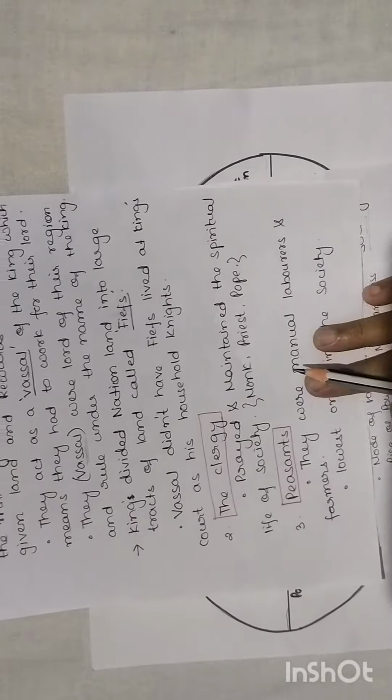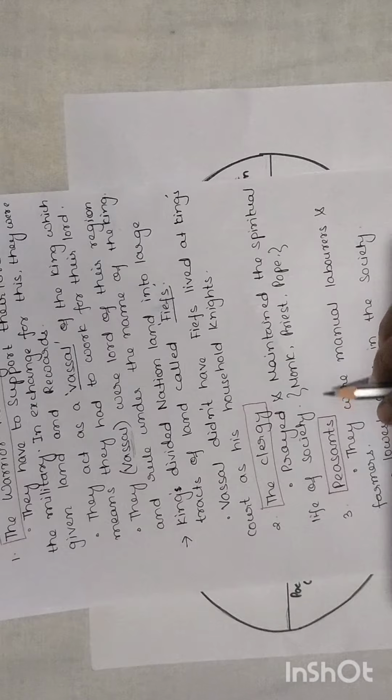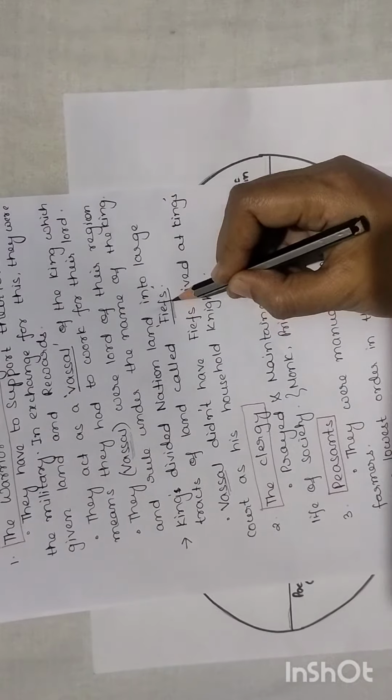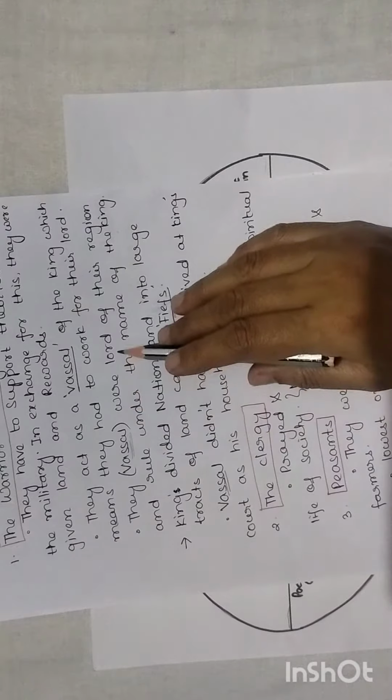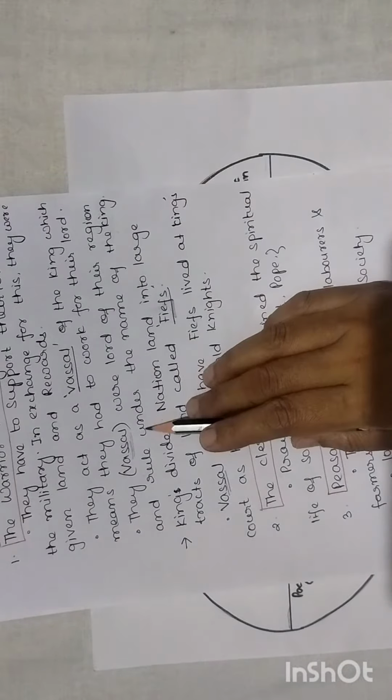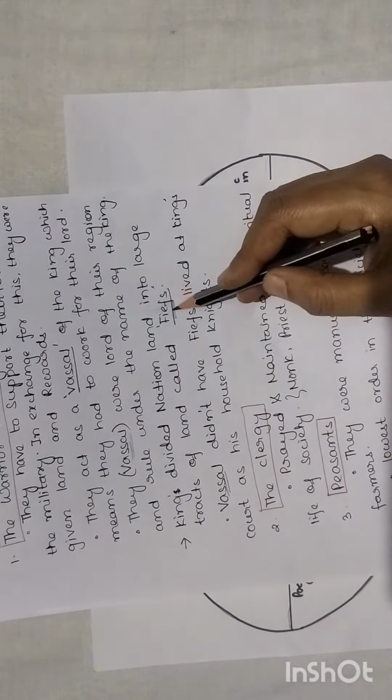So here, while going through feudalism, we will become aware of a few terms that are very common: vassal and fiefs. So, what is a vassal? Vassals were the lords of their region and ruled in the name of the king. They were the tenants of the nobles. And what are fiefs?